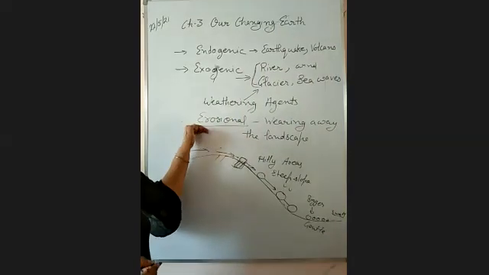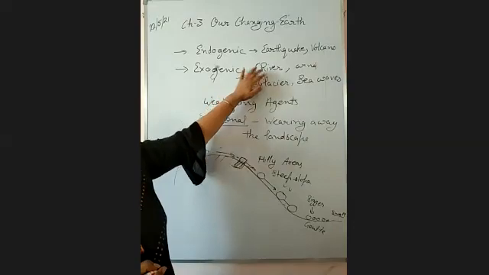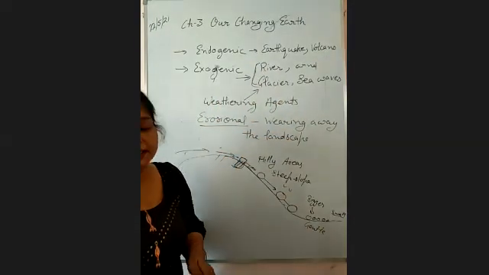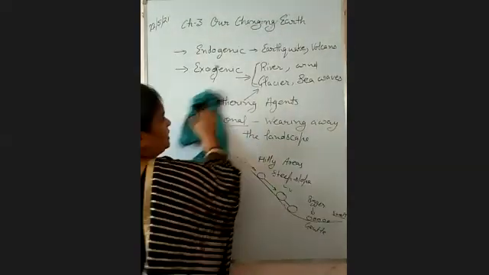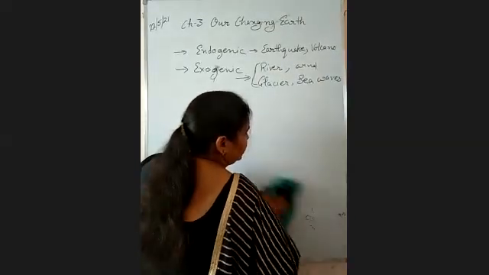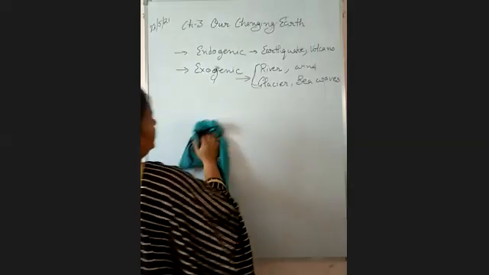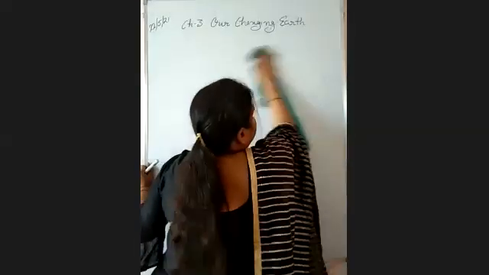When there is any erosional or depositional work by the river, wind, glacier and sea waves, it creates some landscapes. It creates some features over the surface of the earth. What type of features each of these agents create over the surface of the earth, we will discuss now one by one. The features created by rivers first.